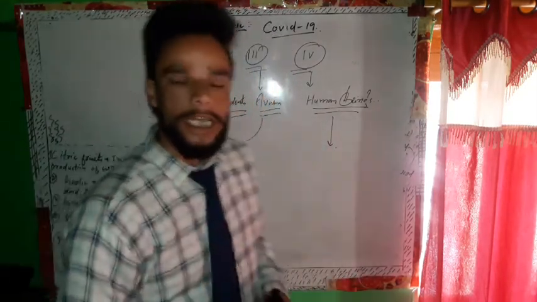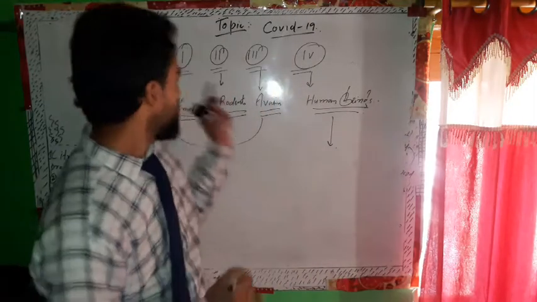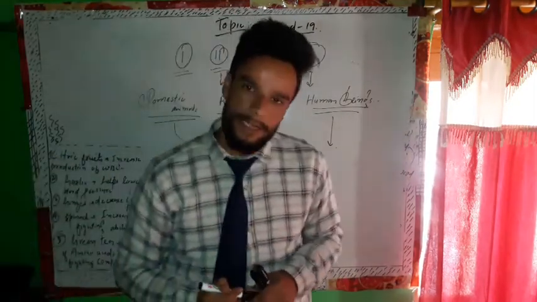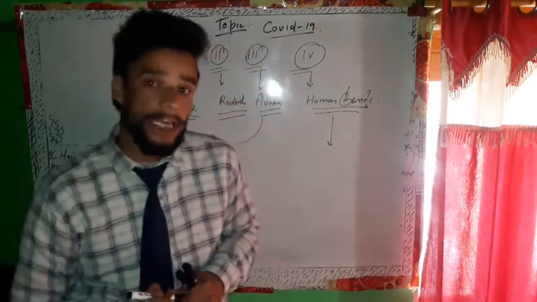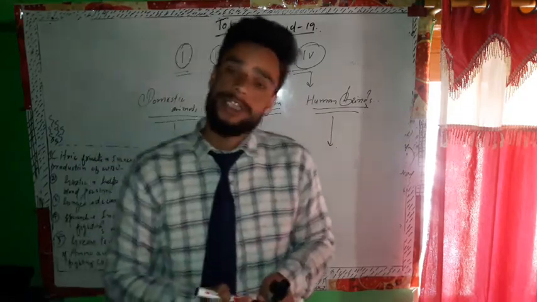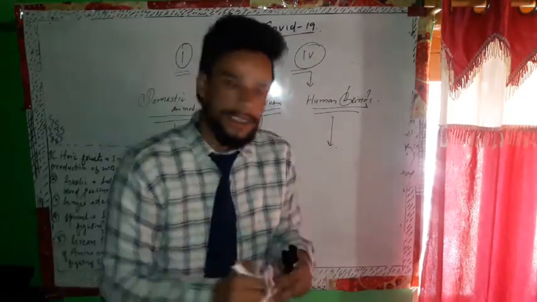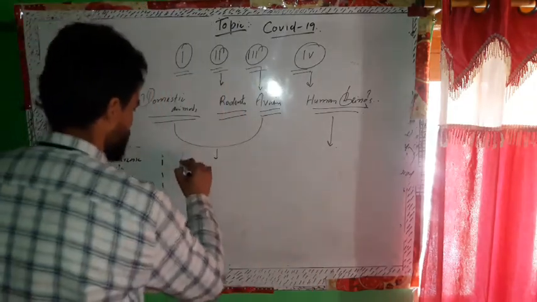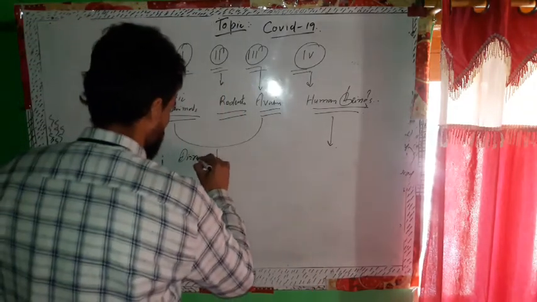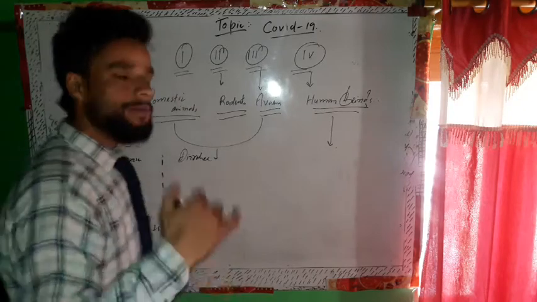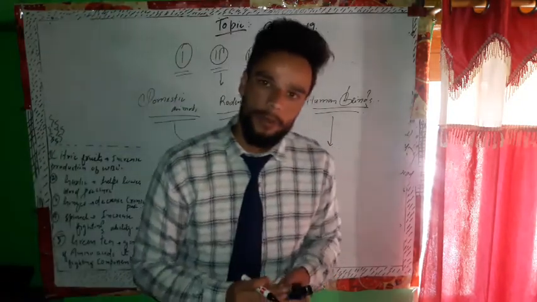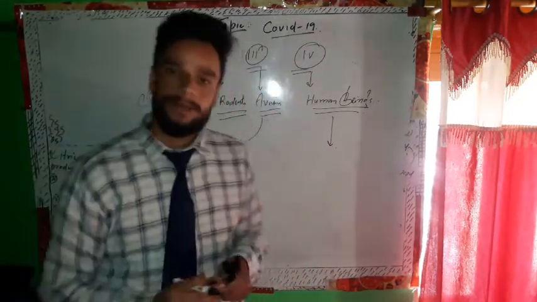For example, if animals are the carrier of coronavirus, how will we get to know whether the animal is the carrier or not? There will be some symptoms. The symptom will be diarrhea. If the human being is the carrier of coronavirus, there will also be some symptoms.